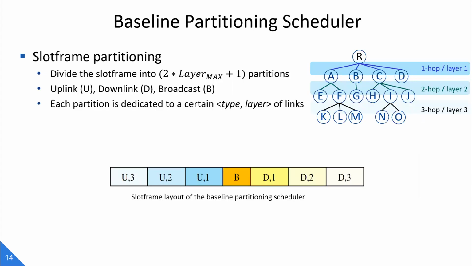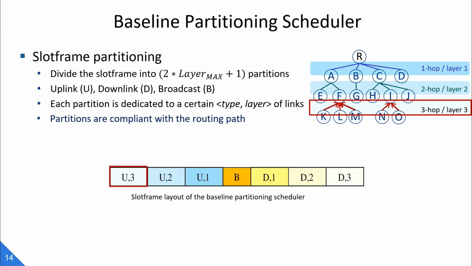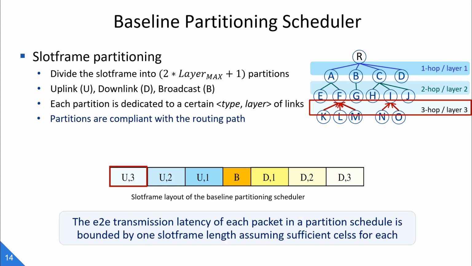So our solution is to use slot frame partition. Specifically, we found that the routing path of a task is highly related to the link's layer attributes. So we divide the slot frame into partitions according to the layer and type of links. Each partition is dedicated to a certain type and layer. For example, here, the U3 partition can only schedule uplinks in layer 3, and all the partitions must be compliant with the routing path. With such a partition-based scheduling framework, we prove that the end-to-end latency of each task can be bounded by 1 slot frame length.